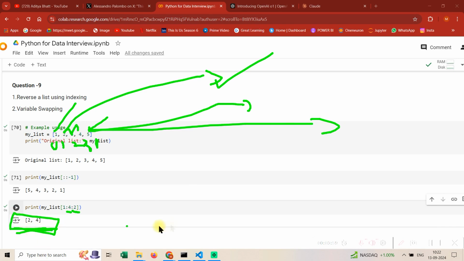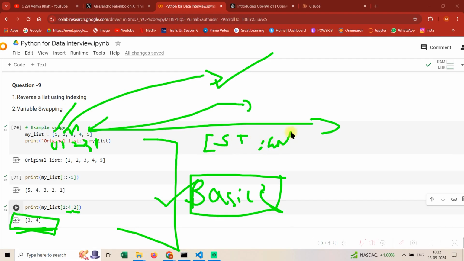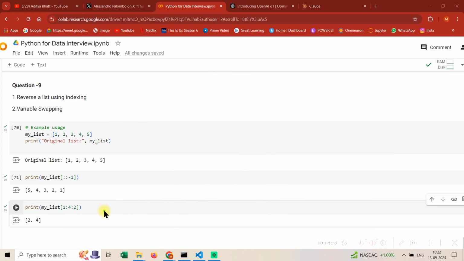So guys, these are very important basics for lists which you need to understand, because in future the level of questions might increase, the difficulty might increase. But if you don't understand these basics, that is start, end and step size, it will be hard. Right now the writing on the board is not super clear because I'm using a mouse. So soon we'll upgrade the system, because if you want to go in depth of things, you need to write. So I'll arrange some nice stuff and we'll do that as well. So that's essentially done.